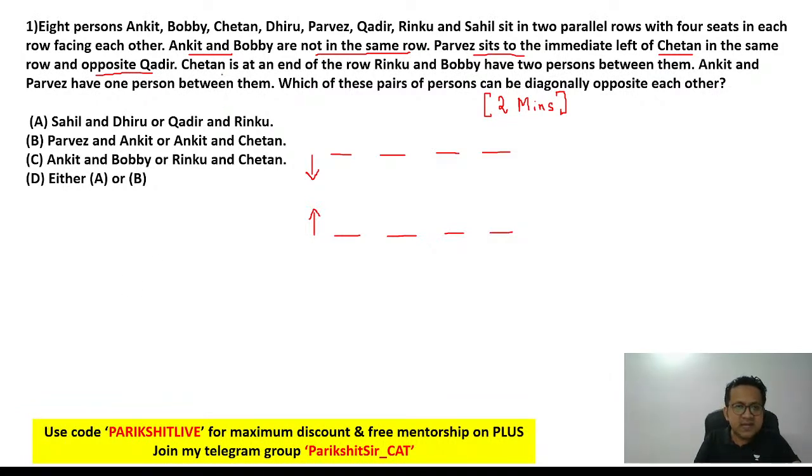Next. C is at an end of the row. Okay, I think that's a good statement. Remember, there are not too many possibilities. So where will C sit? Now think about it, logically.